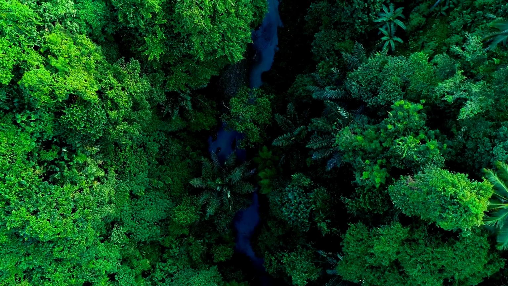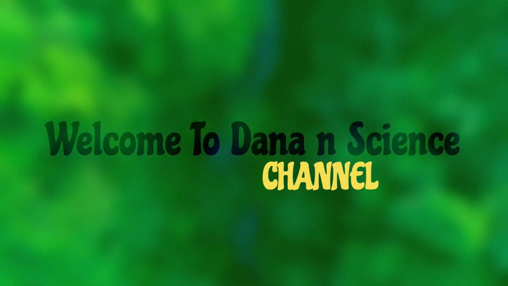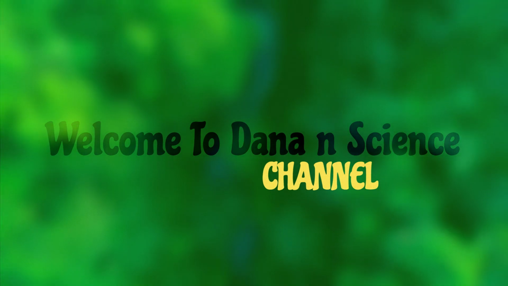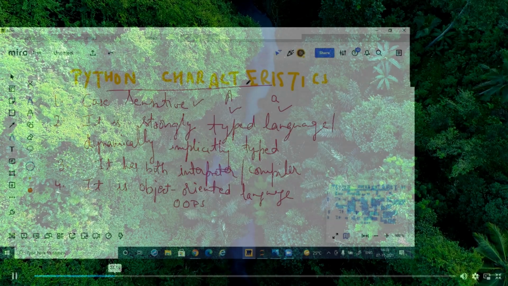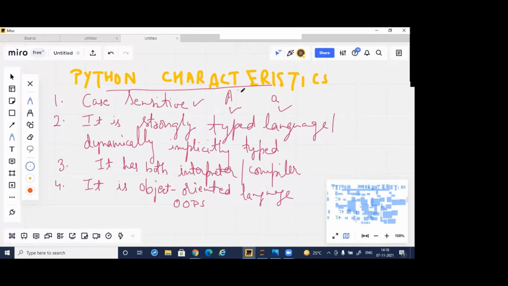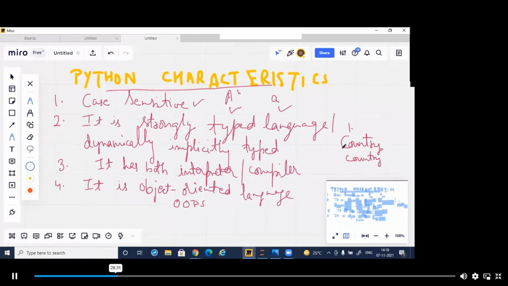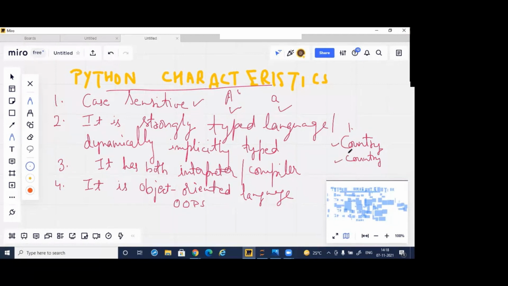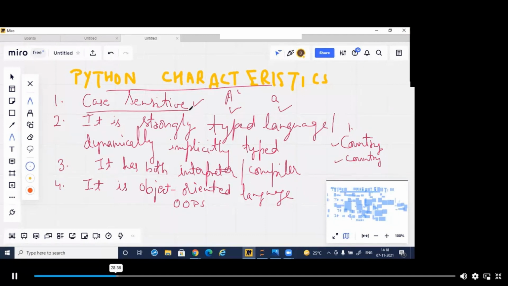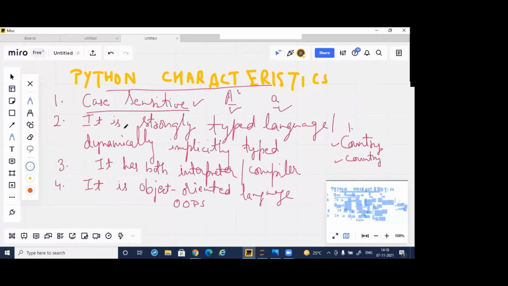Case sensitive means capital A and small a are different in Python. You had seen it also when I wrote country with capital C and small c. Python is not able to identify the capital C or the small c. So Python is case sensitive. One has to take care of capital and small letters in Python.